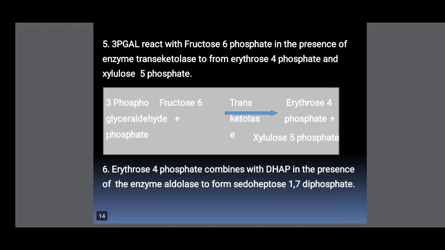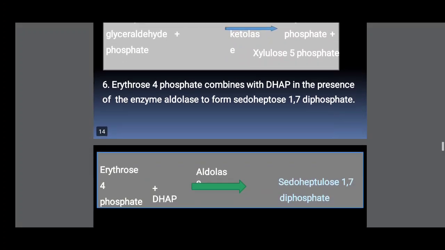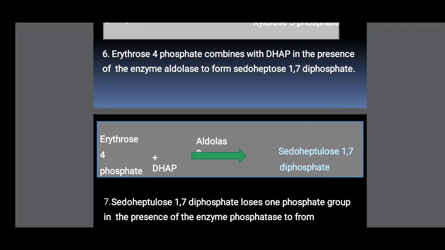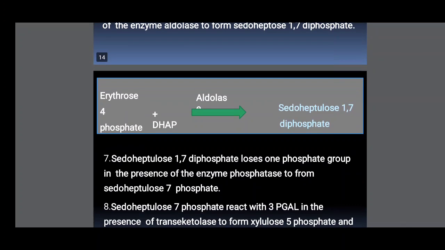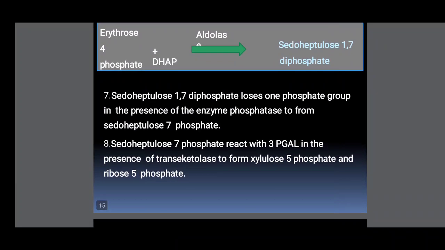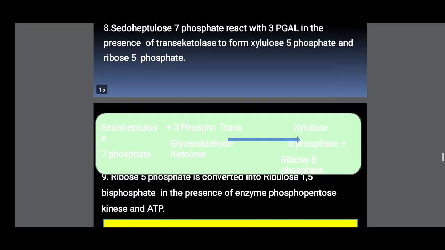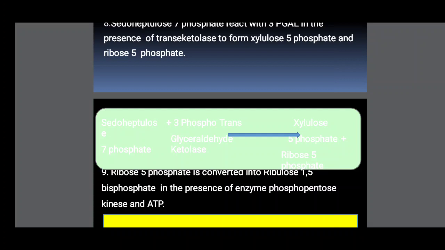So erythrose 4-phosphate combines with DHAP in the presence of the enzyme aldolase to form sedoheptulose 1,7-bisphosphate. Sedoheptulose 1,7-bisphosphate loses 1 phosphate group and forms sedoheptulose 7-phosphate. In the next reaction, sedoheptulose 7-phosphate reacts with phosphoglyceraldehyde in the presence of transketolase to form xylulose 5-phosphate and ribose 5-phosphate.